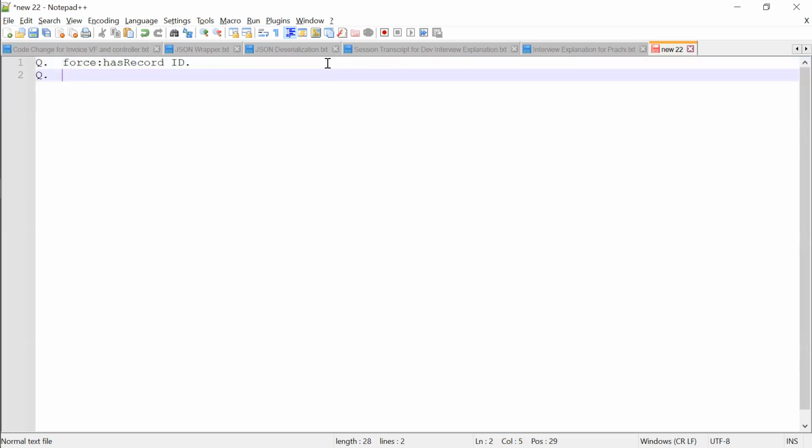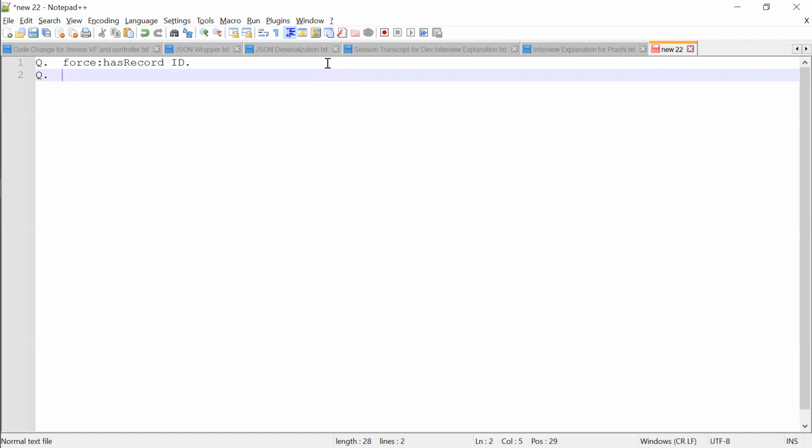Okay. So how many types of events are there in Lightning? Events, correct. Not exactly. I believe you know about system events, then application events. Yeah, all those are also types of events. Right.